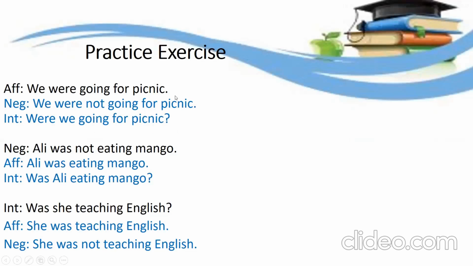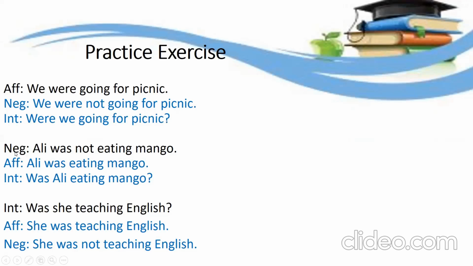We were going for picnic is an affirmative sentence, right? So what will be the negative of this? We will just add not with the helping verb. We were not going for picnic. And for interrogative, we will just begin with the helping verb of a sentence, that is were. Were we going for picnic? Question mark.